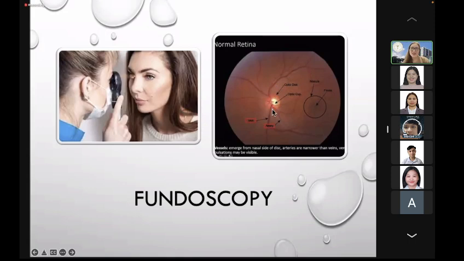You will see these vessels because your retinal artery and retinal veins pierce the optic nerve at the optic canal. So you will see them together at the optic disc. You have the arteries and the vein. And temporal or lateral to the optic disc is the macula, for the most acute vision. At the center of the macula is the fovea. So those are the structures that you have to see when you do fundoscopy.